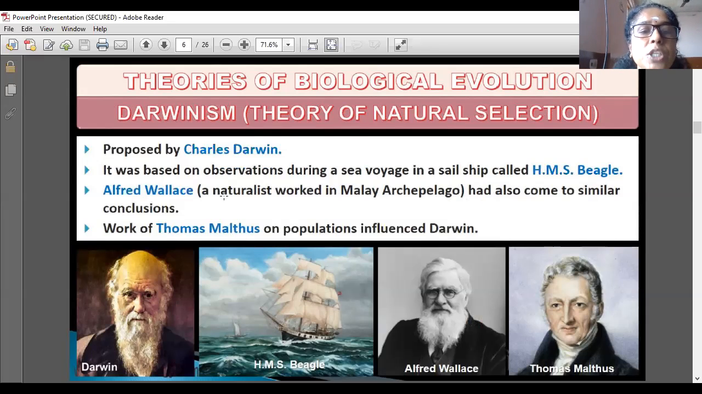Alfred Wallace, a naturalist who worked in the Malay archipelago, had also come to similar conclusions. The work of Thomas Malthus on populations influenced Darwin. Darwinism is proposed by Charles Darwin, based on observations during a sea voyage in the sail ship HMS Beagle.